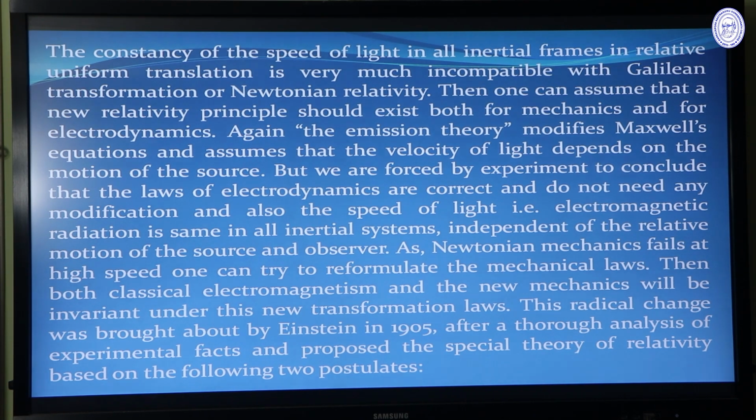But Newtonian mechanics fails at high speed, as we mentioned in our introduction, when we accelerate an electron through a potential difference. So, as Newtonian mechanics fails at high speed, one can try to reformulate the mechanical laws. Then, like classical electromagnetism, the new mechanics will be invariant under this new transformation law. These radical changes were brought about by Einstein in 1905, after thorough analysis of experimental facts, and he proposed the special theory of relativity based on the following two postulates.